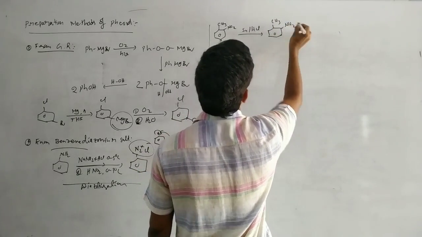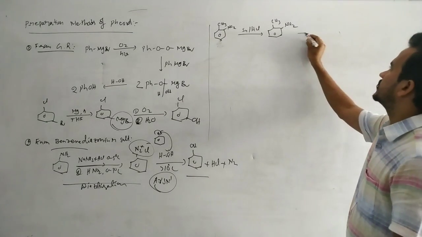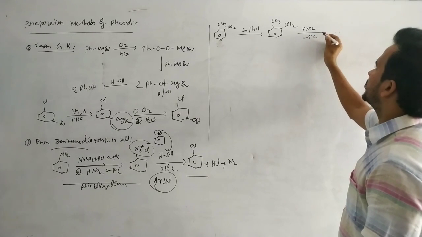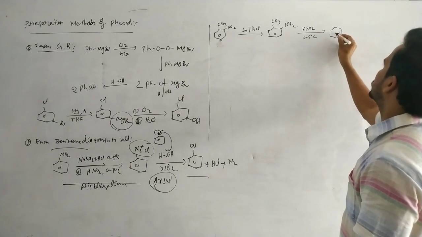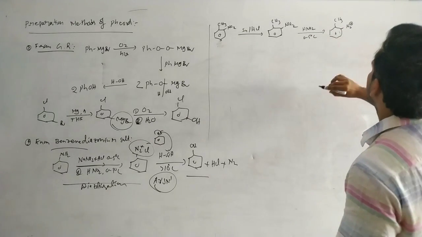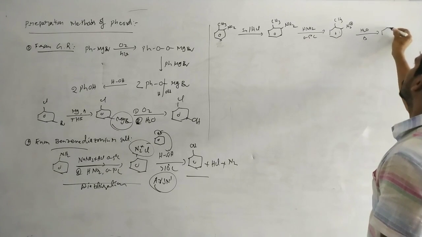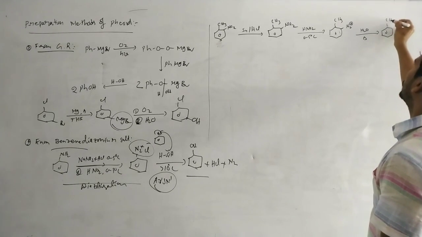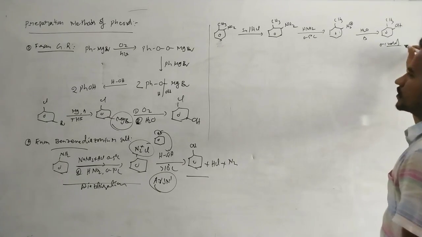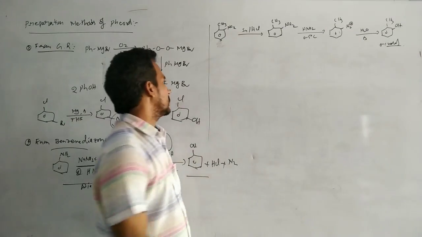This CH3 NH2 compound I am treating with HNO2 at 0 to 5 degrees centigrade. It is converted to benzene diazonium salt, N2+. Now this one on further heating with water, in the place of N2 there is an OH. This is ortho cresol. There is another preparation method for phenol.